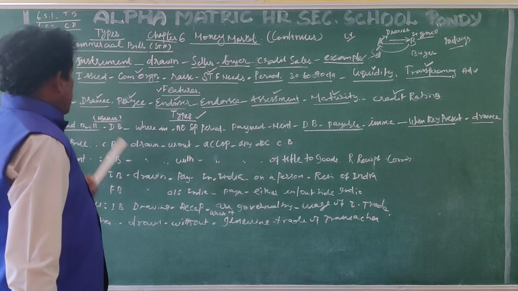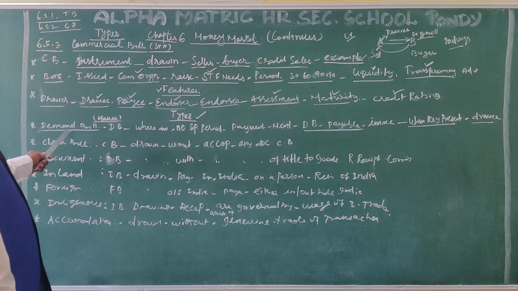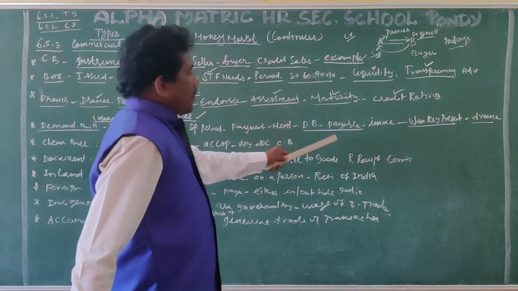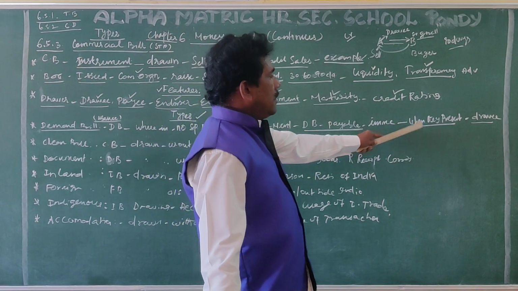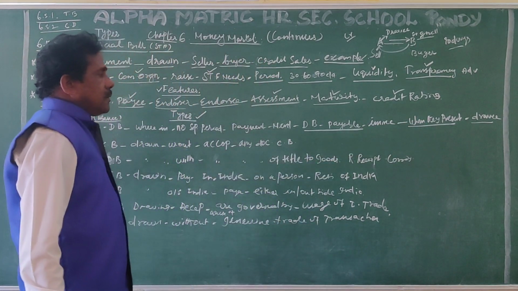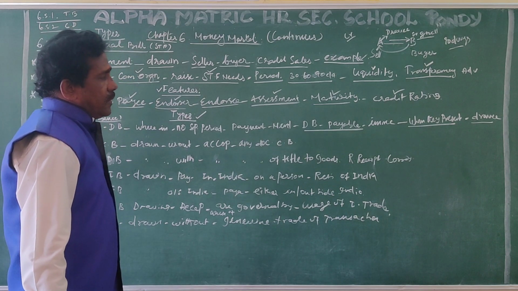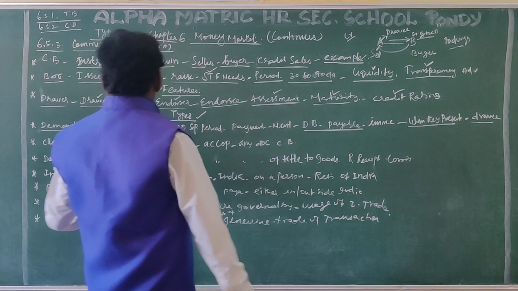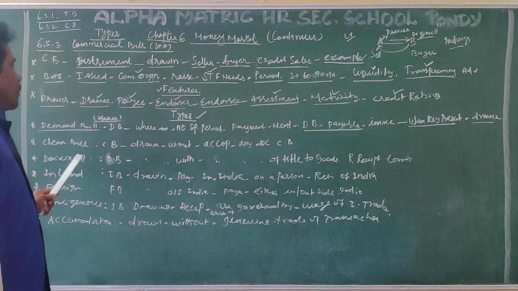That means the amount of the bill will be payable to the drawer whenever the document is presented demanding payment; the amount will be paid. That is why this is called a demand bill.